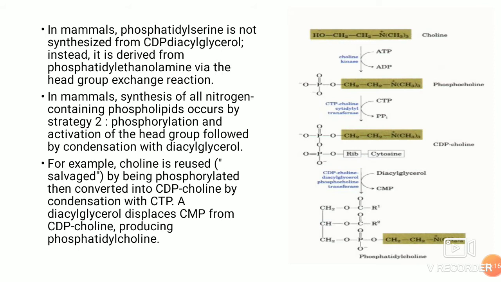In mammals, synthesis of all nitrogen containing phospholipids occurs by strategy 2, that is phosphorylation and activation of head group followed by condensation with diacylglycerol. For example, here choline is used, that is in the salvage pathway, by being phosphorylated, then converted into CDP choline by condensation with CTP. Diacylglycerol displaces CMP from CDP choline, producing phosphatidylcholine.